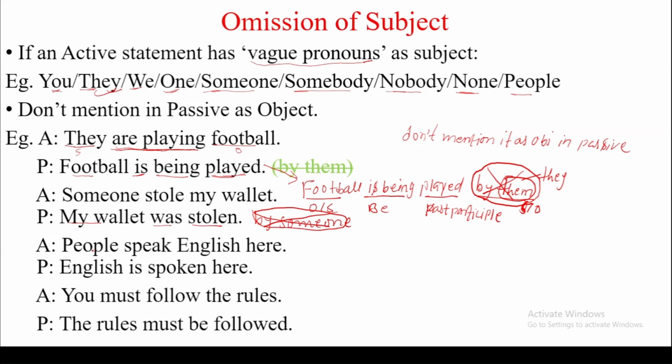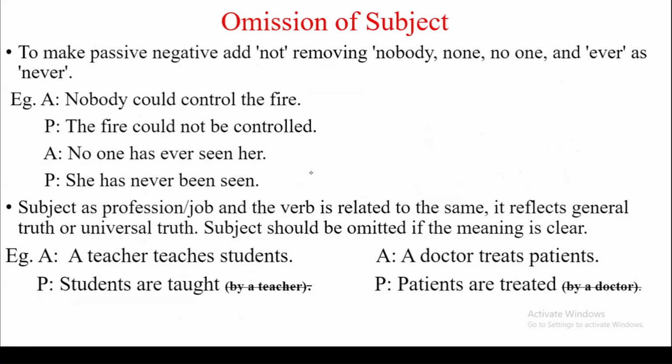Similarly, look at another example. People speak English here. So English is subject, is verb be, spoken V3. Here to here is same, and people is also a vague pronoun, so we don't need to mention people. Similarly, in the last example, you must follow the rules. The rules must be followed. We don't need to mention by you or by others. This is a vague pronoun. So this is the case of omission of subject. Let's move further.